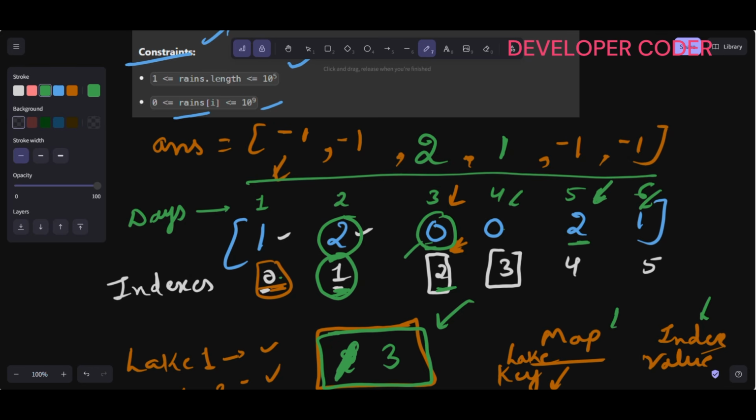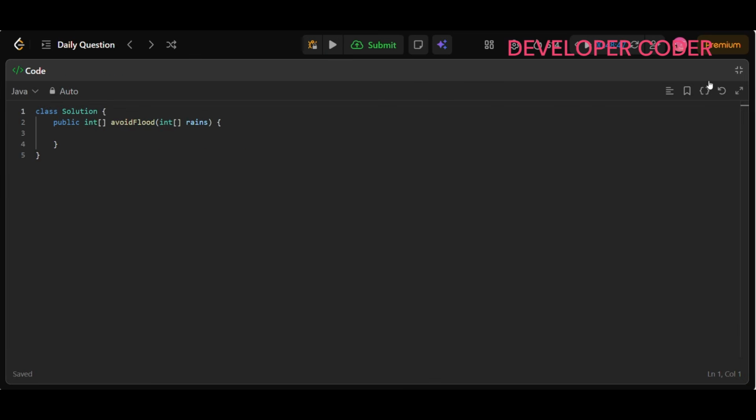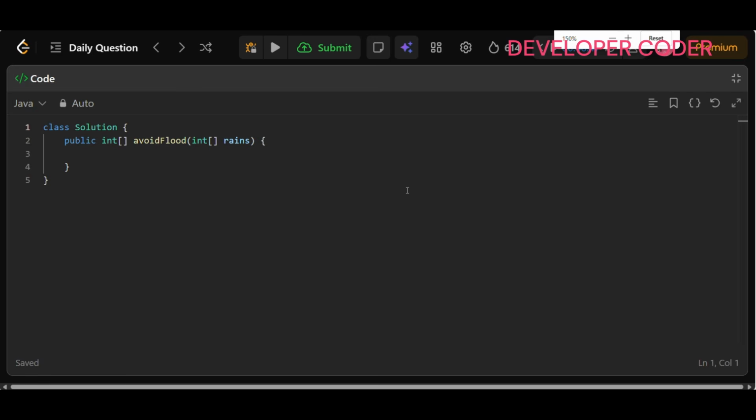Okay, clear? If there is any flood-like situation, then we have to simply return an empty array, right? So let's write the code. Very simple. We will discuss side by side while writing the code, each line, what each line is doing. All right, so let's write the code now.